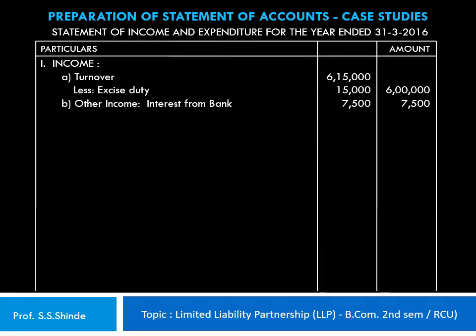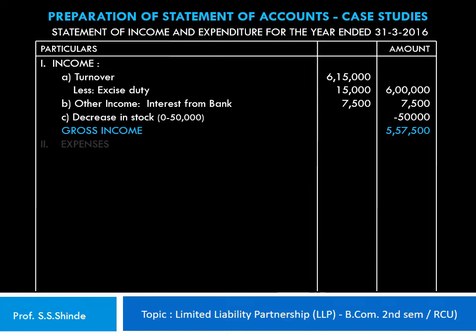The second is other income, that is interest from bank, 7,500 rupees shown in the outer column. Decrease in stock. The closing stock is nil and the opening stock is 50,000 rupees. Therefore, there is a decrease in stock which is shown as minus 50,000 in the outer column. So the total gross income is 5,57,500 rupees. The second part of the statement comprises of the expenses.